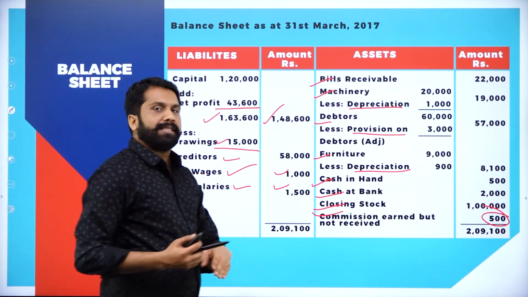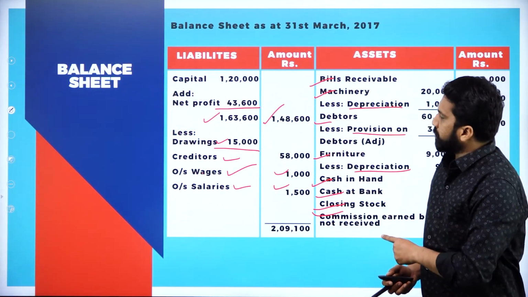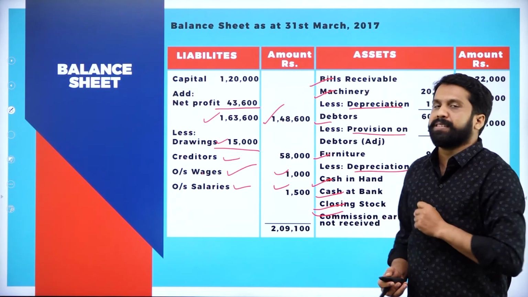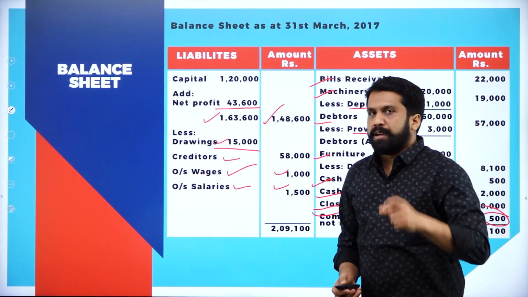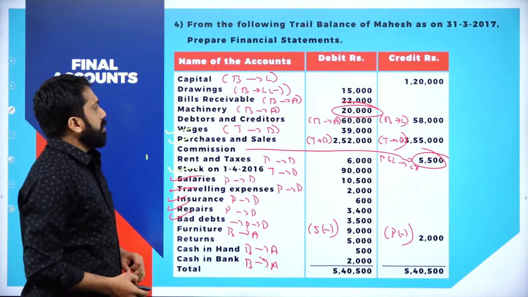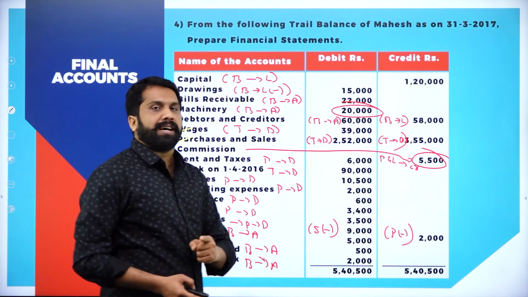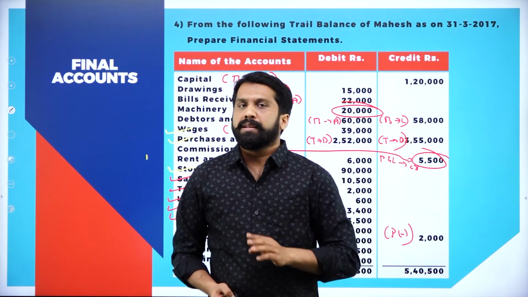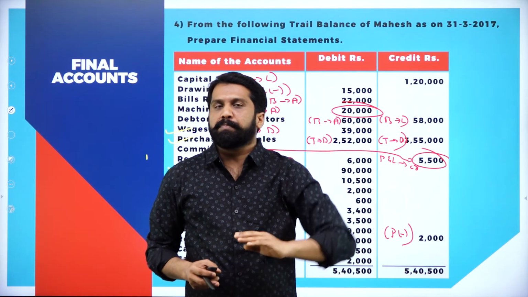In today's class, I went a little fast. Why? Because you know the concept, the same adjustments and everything is the same. I want you people to do this problem. Write down the question, and along with the question, write down all the adjustments also. Then without seeing the answer, try to solve. Just make a format: trading account, P&L, balance sheet.